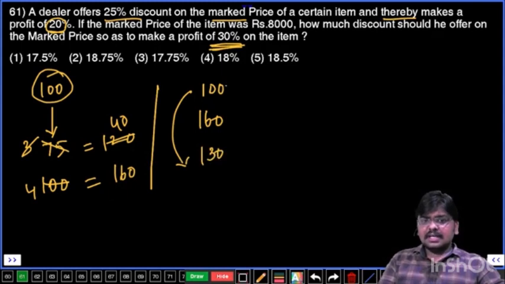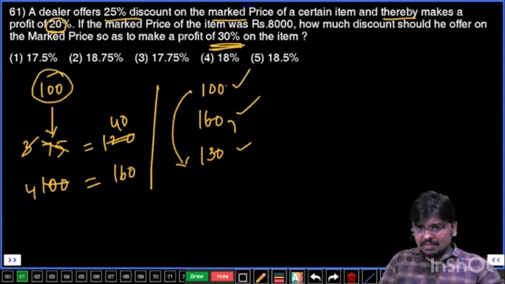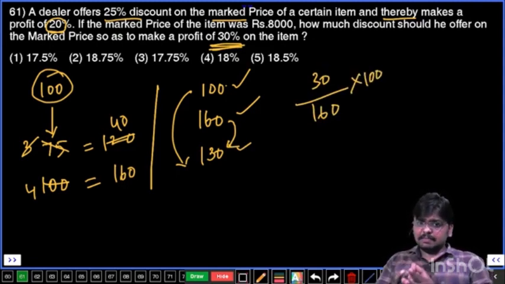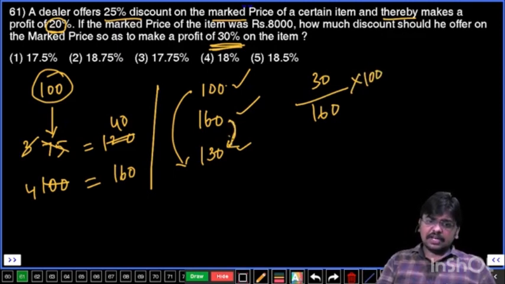100 cost price, market price, selling price, right? Now see here how much discount he is offering. 30 rupees discount he is offering, 30 rupees on what? On 160. Percentage means into 100. If he has to get a profit of 30%, he has to offer a discount of 30 rupees on 160, into 100.